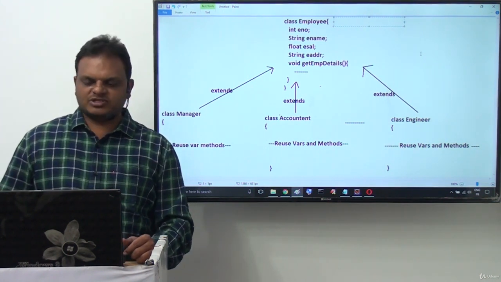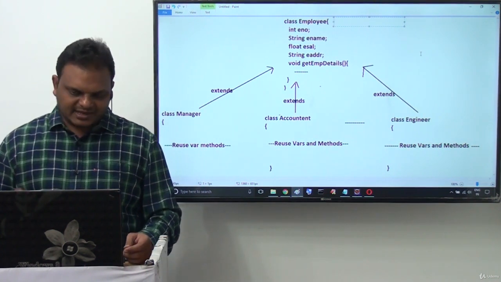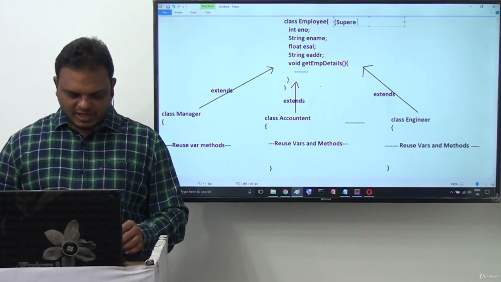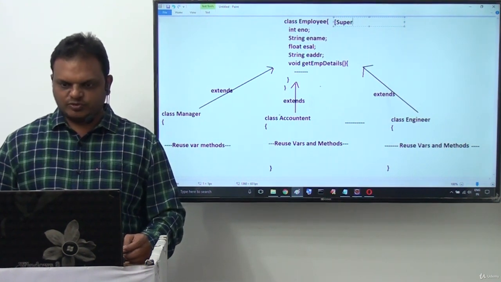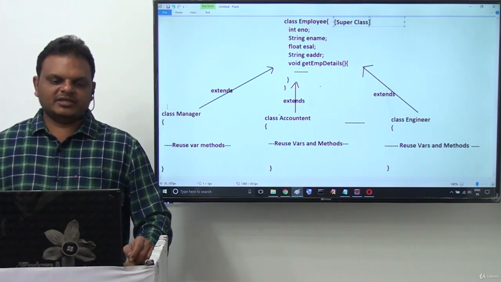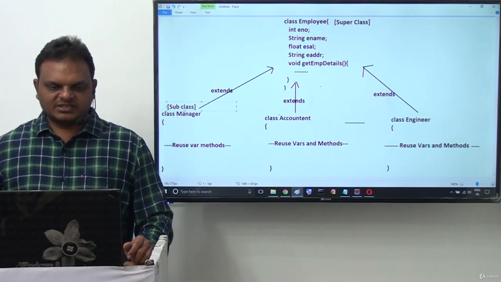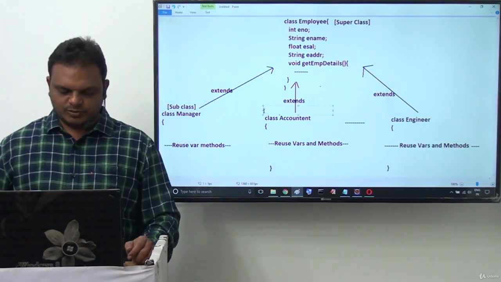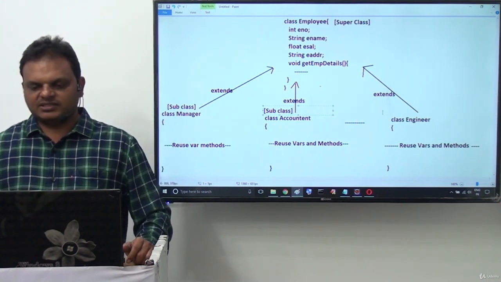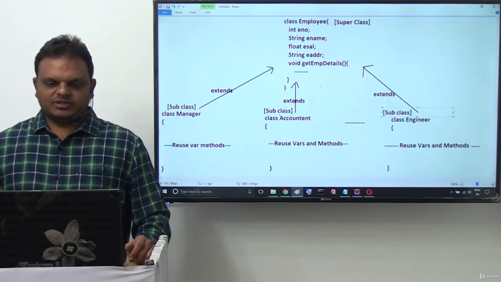The employee class is a superclass. The manager class is a subclass, the accountant class is also a subclass, and the engineer class is also a subclass. These are the subclasses.